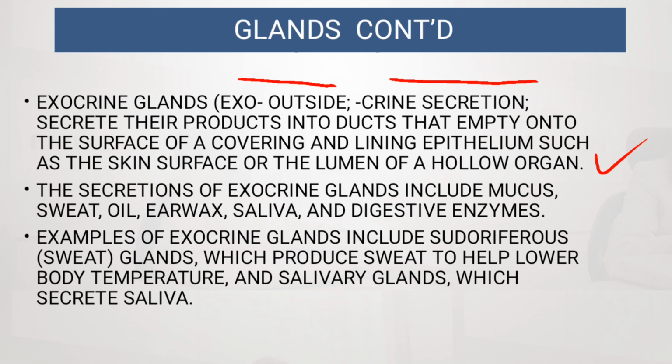The secretions of exocrine glands include mucus, sweat, oil, earwax, saliva, and digestive enzymes. Examples include the sudoriferous or sweat glands, which produce sweat to help lower body temperature, and salivary glands, which secrete saliva.